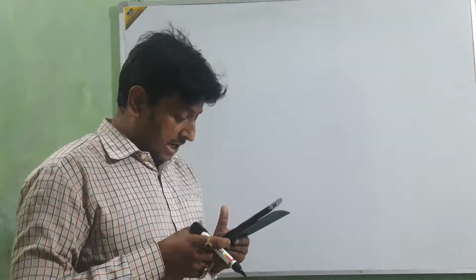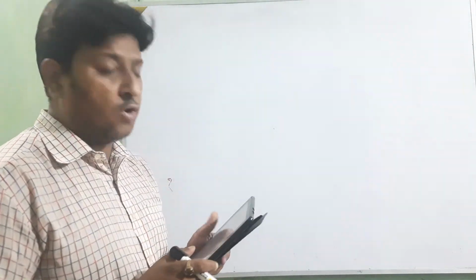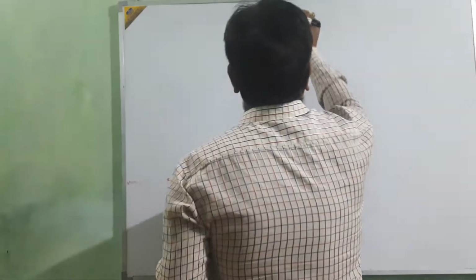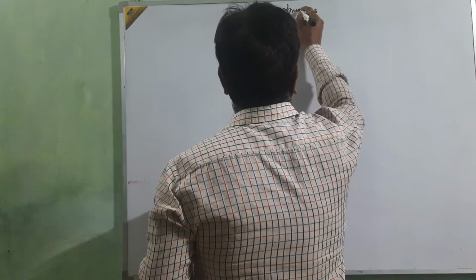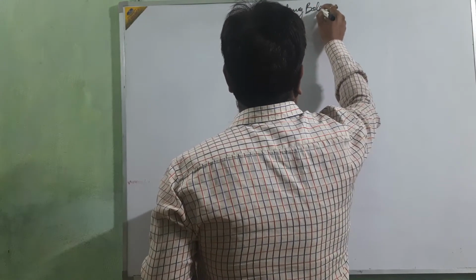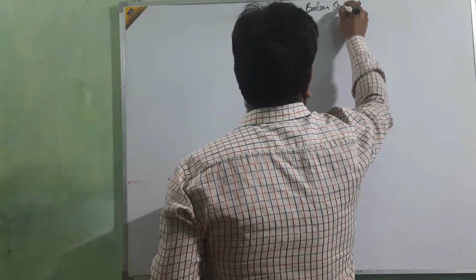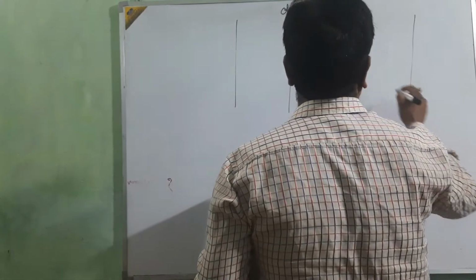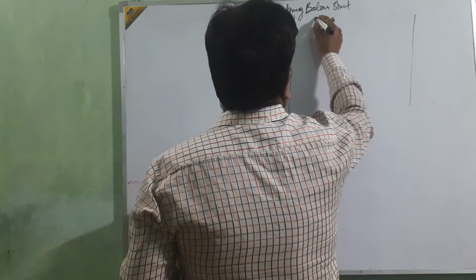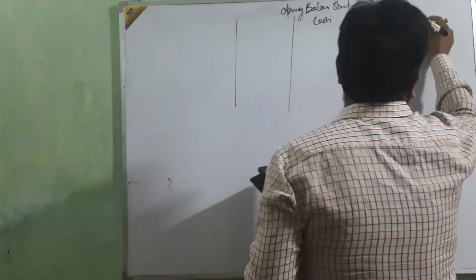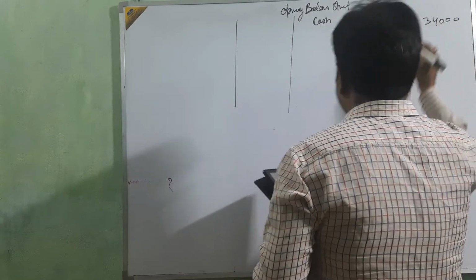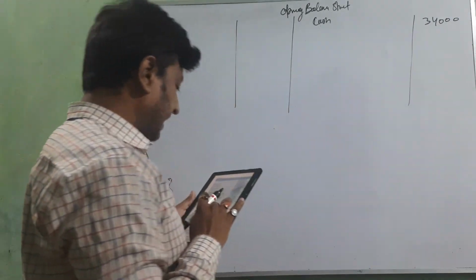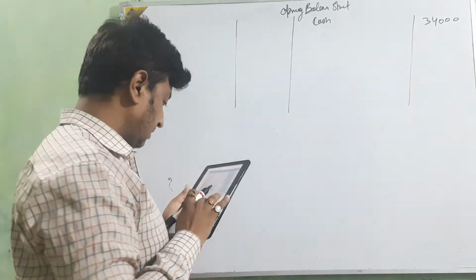Now I am going to start making the opening balance sheet. First, opening balance sheet data. Cash: just see the cash, 34,000, the opening balance.